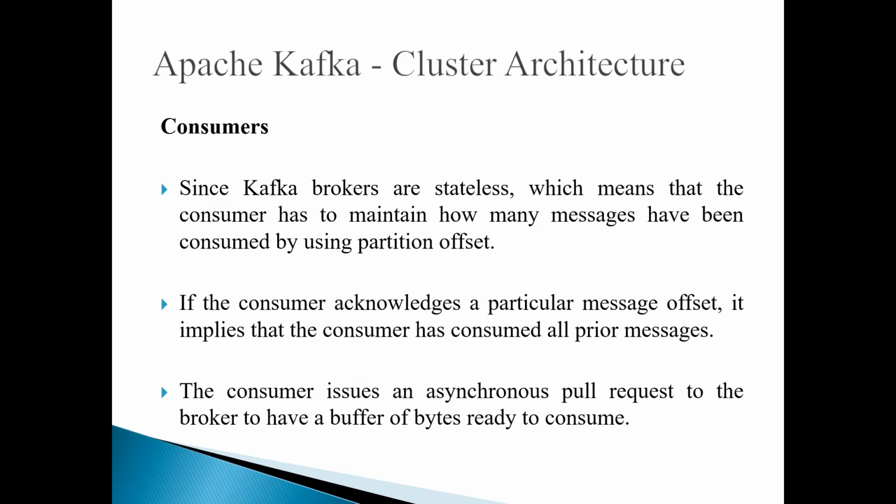But of course, the consumer issues an asynchronous pull request to the broker to have a buffer of bytes ready to consume. So here also there is no need to check whether the offset is updated or not. It can pull many messages at a time, and all these messages can be stored in the buffer so it reads quickly. The data will be ready to be consumed in the memory buffer. Because of this mechanism, Kafka can handle a huge amount of data.